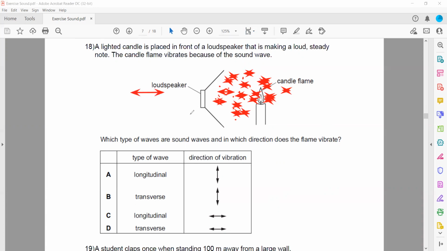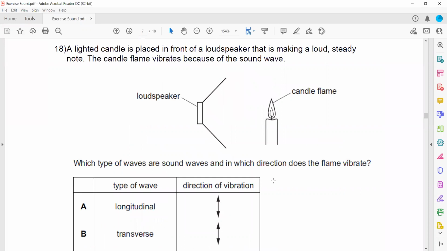And what kind of wave is sound? So sound waves are longitudinal. That's why C is the right answer. Is it clear? Any doubt till this point? So in a longitudinal wave, the particles vibrate parallel, whereas in a transverse wave, the particles vibrate perpendicular.